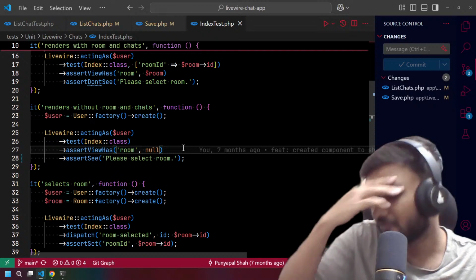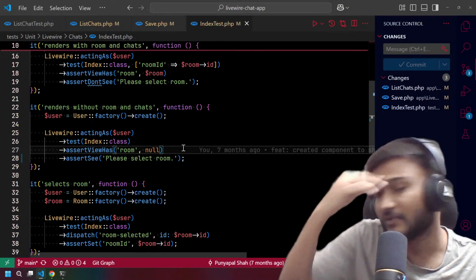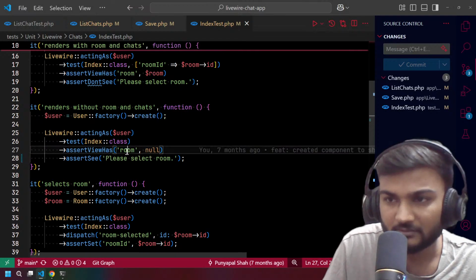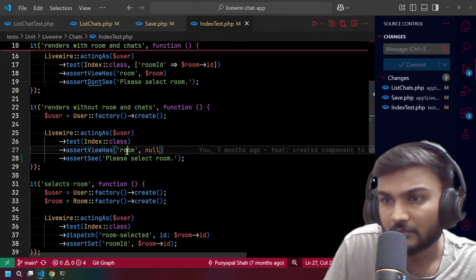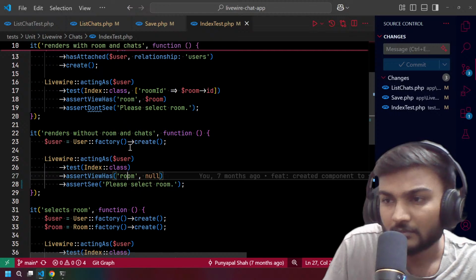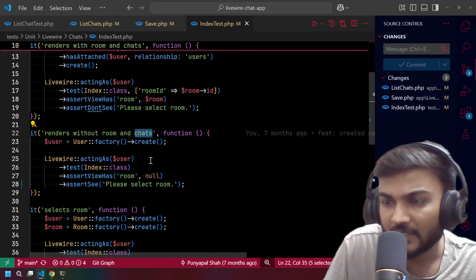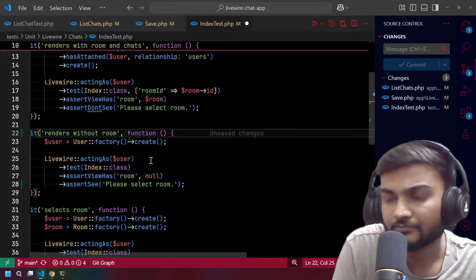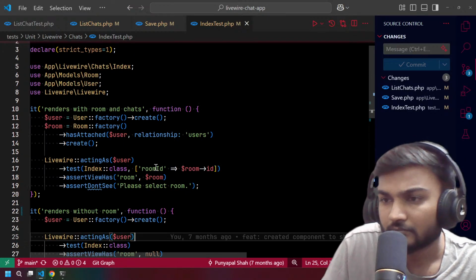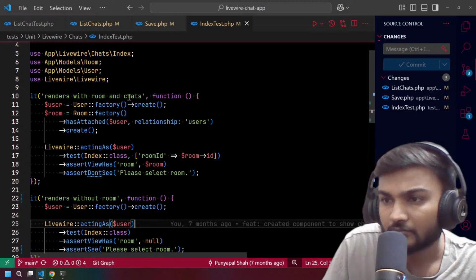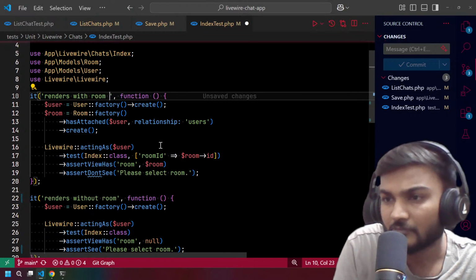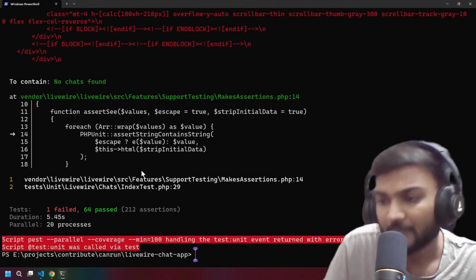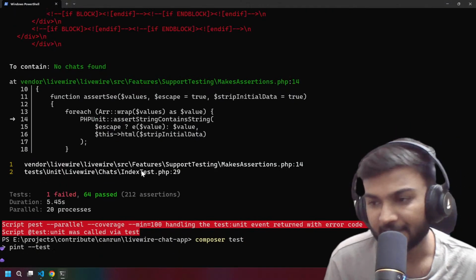Because see, what we actually did is, when room is null, we will not have chats. Perfect. So now let's run the test again.